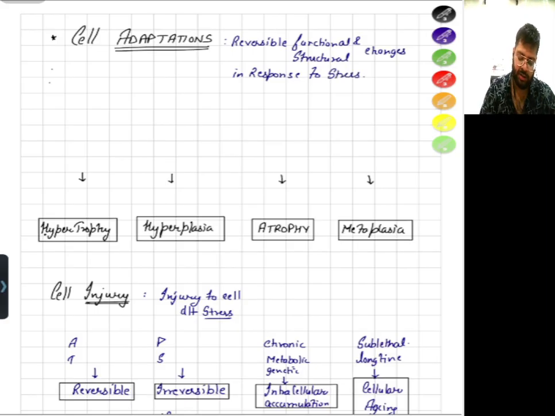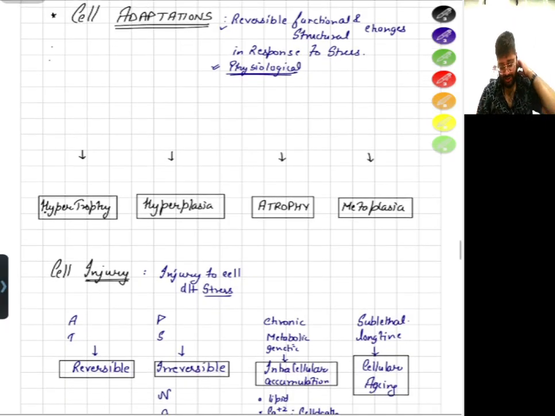That is simple. Is it pathological or is it physiological? At this point of time, it is physiological because there is a feedback mechanism. Why am I saying physiological? Let's say the stress is not there now, the cell will come back to its normal state.